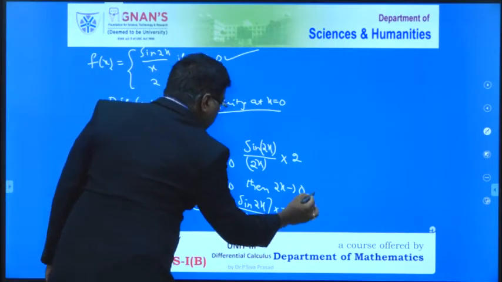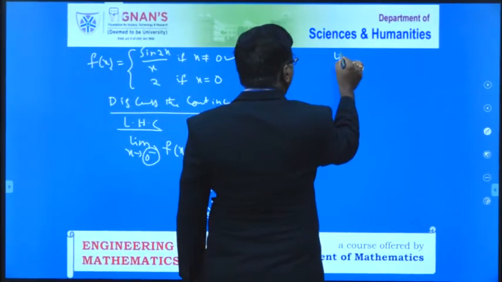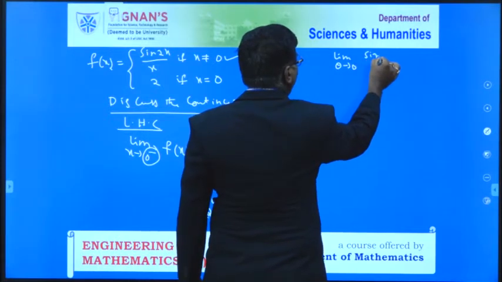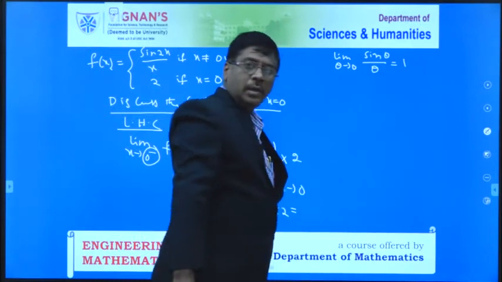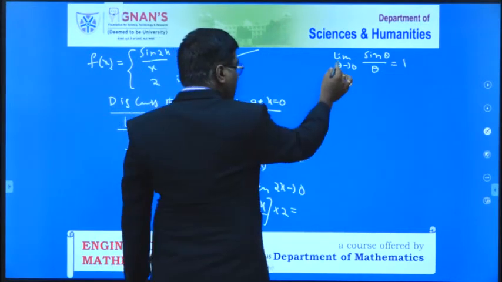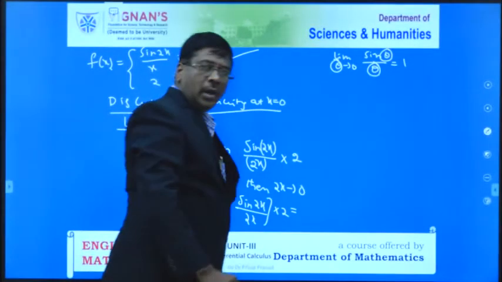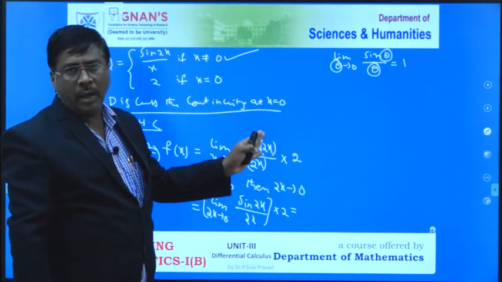Into 2. That is equal to, here you already have to know the formula, that is limit of theta tends to 0, sine theta by theta is equal to 1. Here the theta value is the same, here also the same value, here also the same value. In all the three cases they have the same value, then only can we apply the formula.